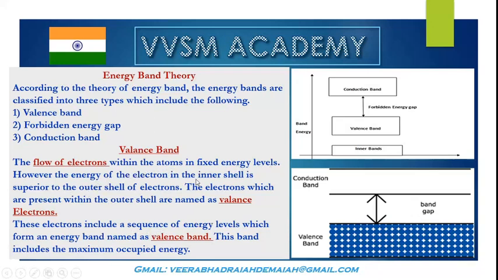However, the energy of the electrons in the inner shell is superior to that of the outer shell electrons. The electrons present in the outer shell are named valence electrons, also called free electrons, also referred to as outermost orbital electrons. These electrons occupy a sequence of energy levels which form an energy band named the valence band. This band includes the maximum occupied energy.